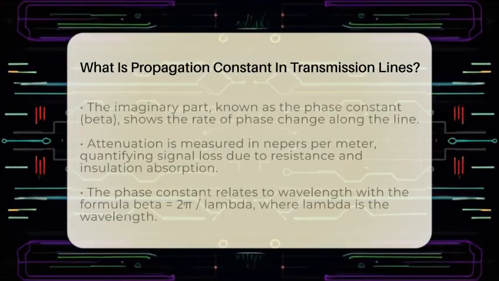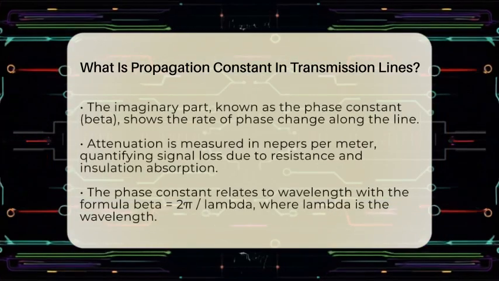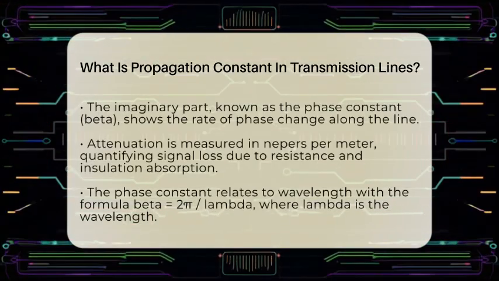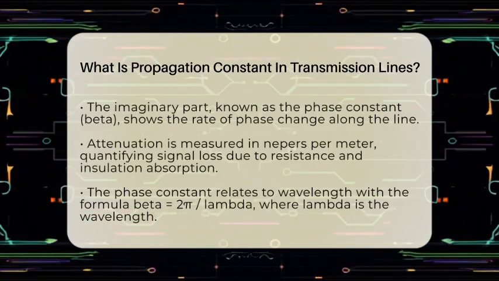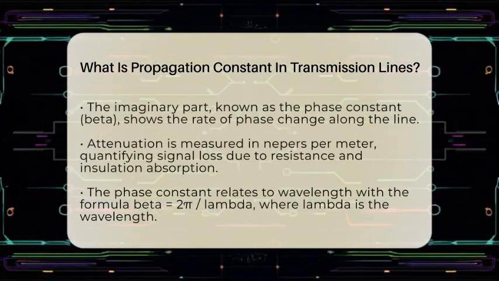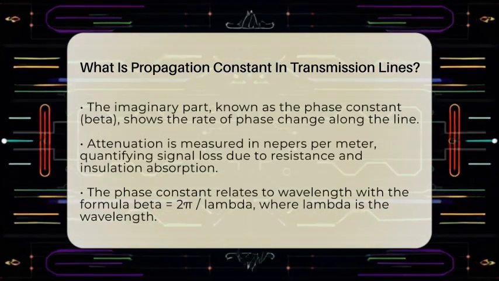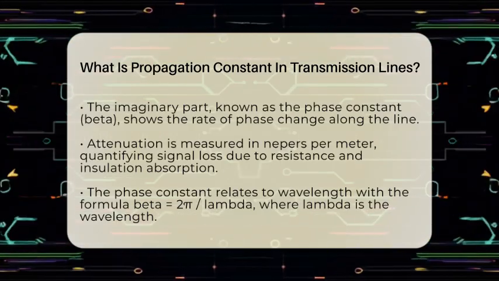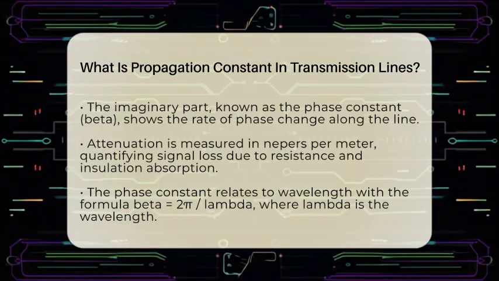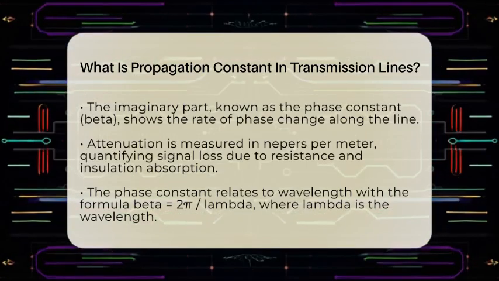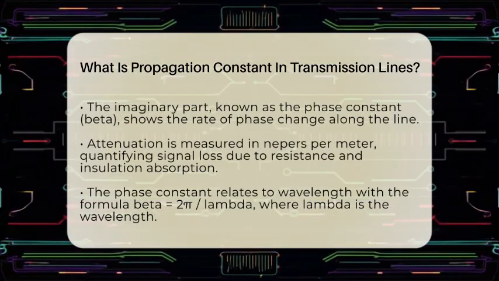The real part, called the attenuation constant, shows how quickly the signal's strength drops as it travels. This loss can happen because of resistance in the wire or energy absorbed by the insulating material. It's measured in Nepers per meter, which is a way to quantify how much the signal diminishes over a certain distance.